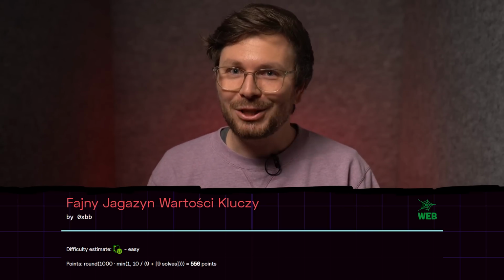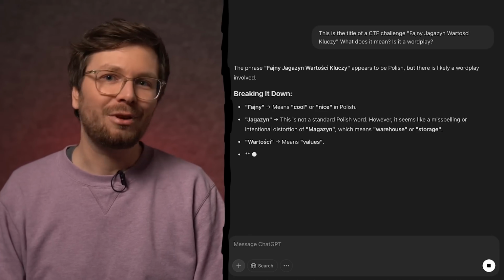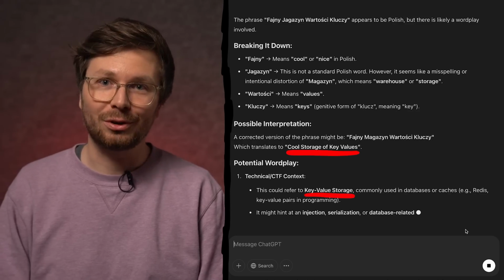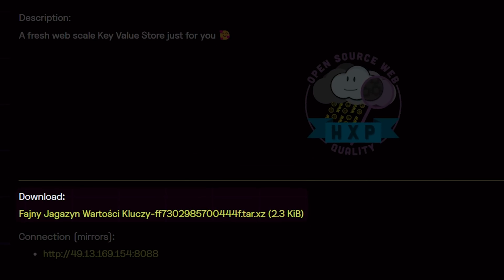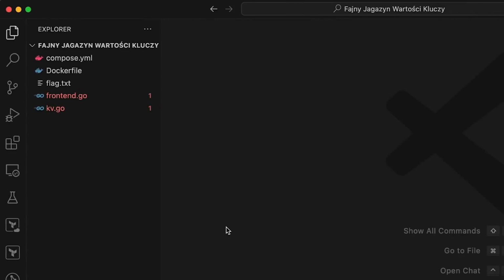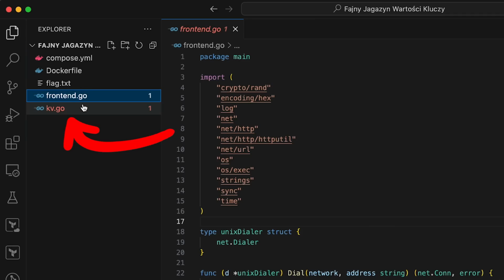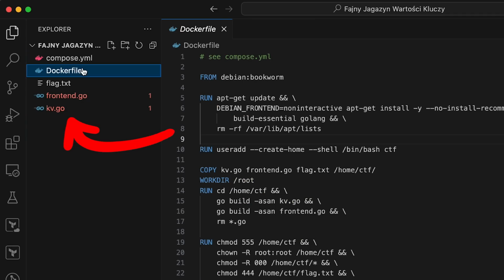This was a Go web challenge, and according to ChatGPT, this roughly translates to key value store. And that is exactly what it was. So let's get a quick overview of the challenge and see what it is about. In this challenge, we get access to the source code. And when you unpack the files, you can find the following. There are two Go files, KV and frontend, and Docker files so that you can quickly run it locally.